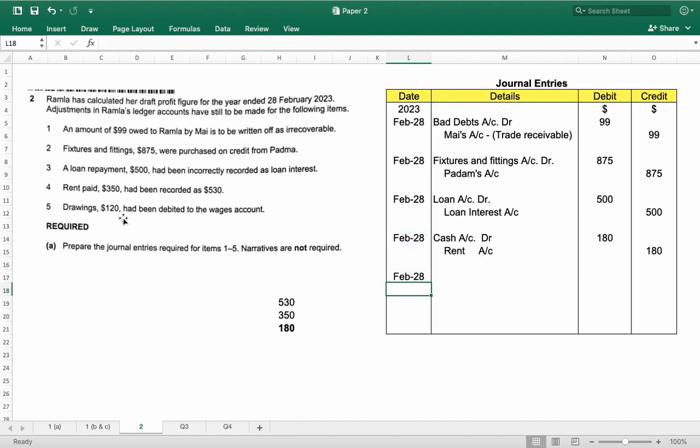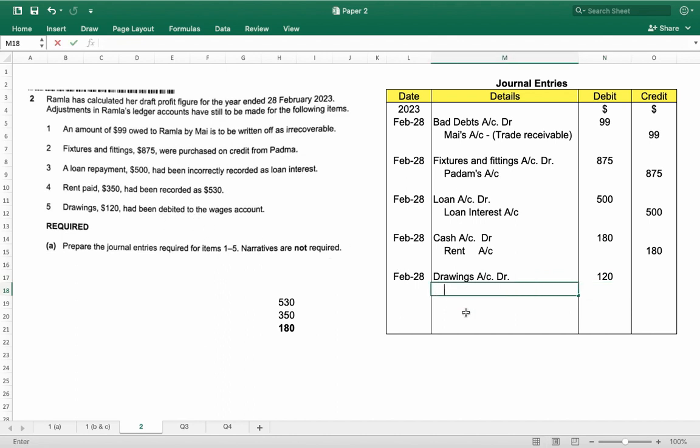Next, now see the journal entry for point number 5. Drawings $120 had been debited to the wages account. So we are supposed to debit drawings, but by mistake Ramla debited the wages account. So Ramla didn't debit the drawings account earlier. So now Ramla will debit the drawings account by $120, and unnecessarily Ramla debited the wages account.